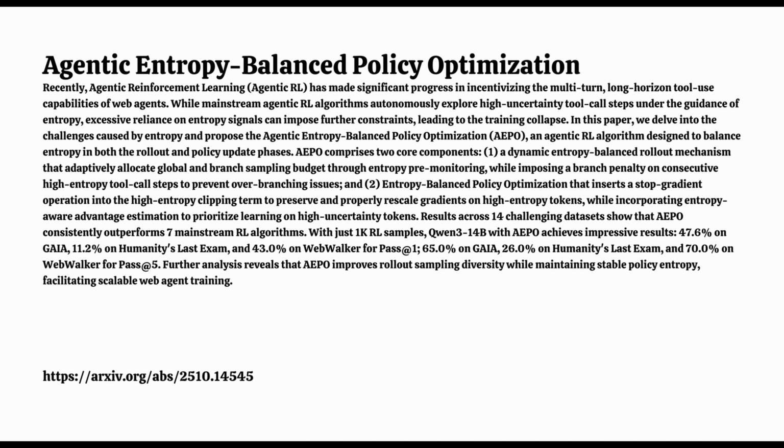But the paper says this causes problems, two distinct problems at different stages. Two key challenges. The first one happens during the sampling or rollout phase. They call it high-entropy rollout collapse. What's going on there? Why does high entropy cause a collapse in exploration?